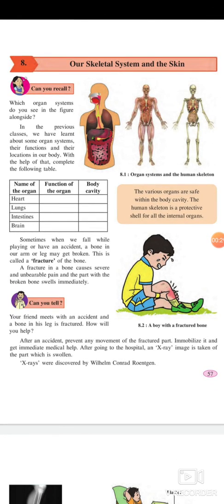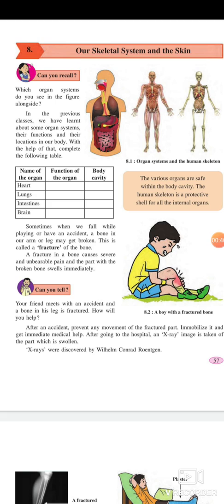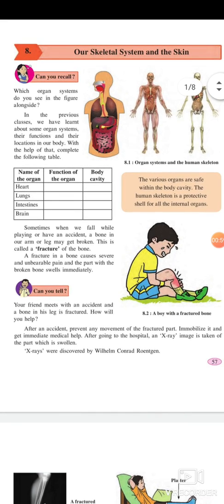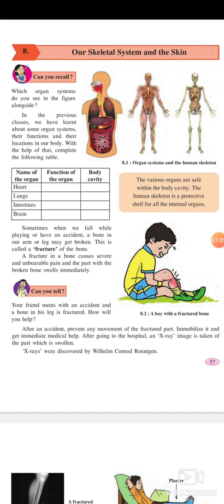Name of the organ: heart, lungs, intestine, brain. Function of the organ: body cavity. Sometimes when we fall while playing or have an accident, a bone in our arm or leg may get broken. This is called a fracture of the bone. A fracture in a bone causes severe and unbearable pain, and the part with the broken bone swells immediately. The various organs are safe within the body cavity. The human skeleton is a protective shell for all the internal organs.